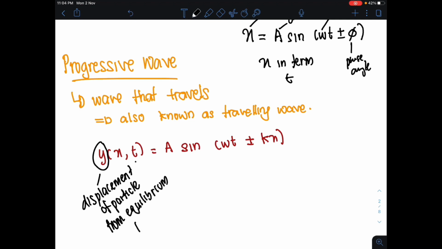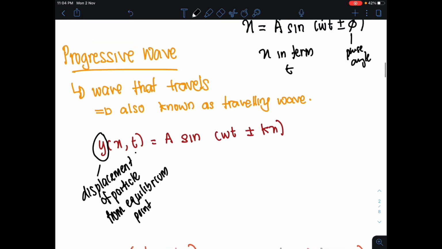Okay, it is from the equilibrium point. So let's say kalau saya ada wave dekat sini, let's say if I have a wave here, this is my wave, and this is my equilibrium point. Ini adalah equilibrium point saya. Okay, it is any displacement ke atas ataupun ke bawah from that particular equilibrium point. Alright, so we are talking about this y component as our y sebenarnya dekat sini.